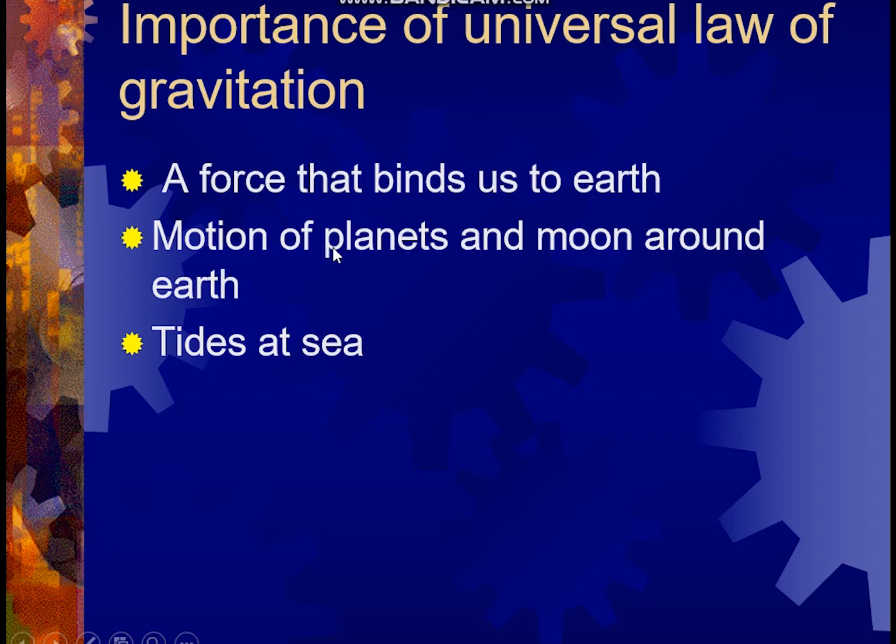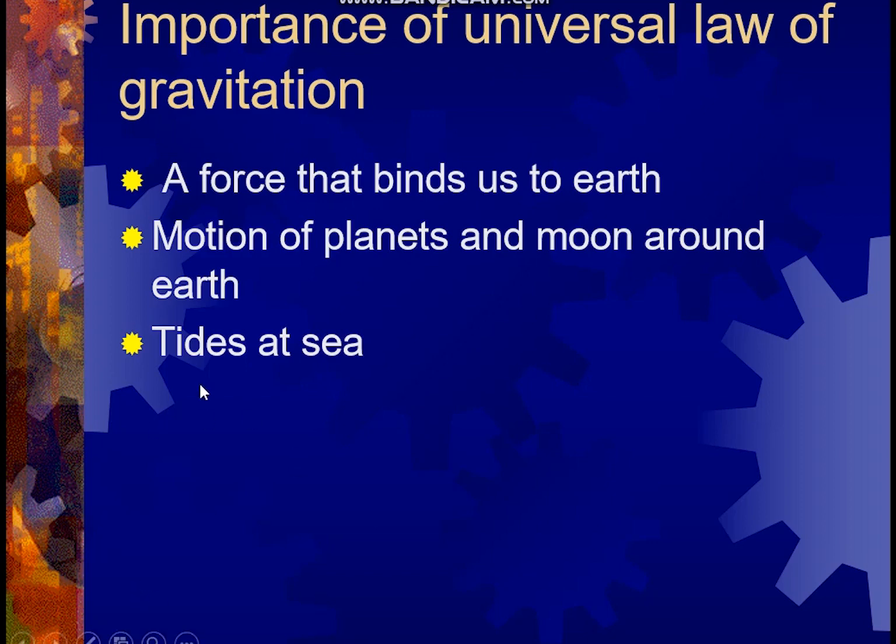And the second one is the motion of planets and moons around the earth. The planets and moons are revolving around the Earth, but they are not going away forever. They just revolve around the Earth. Why? Because there is an attractive force between the two planets here.